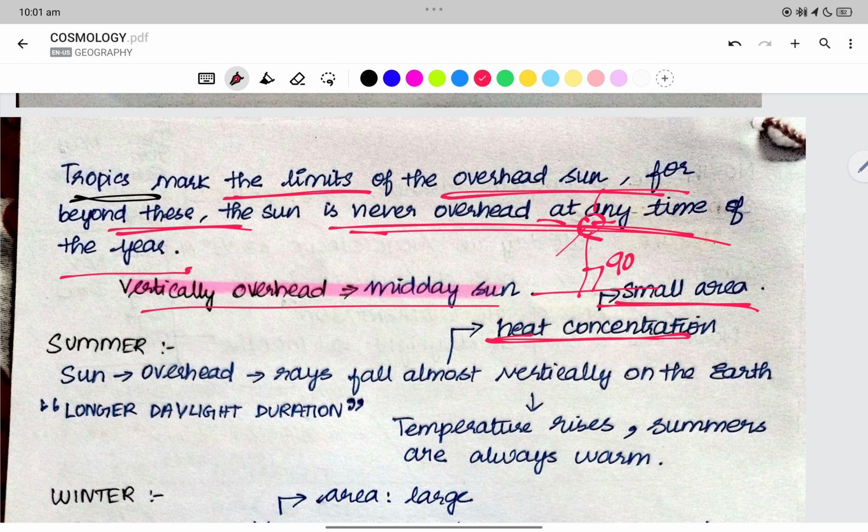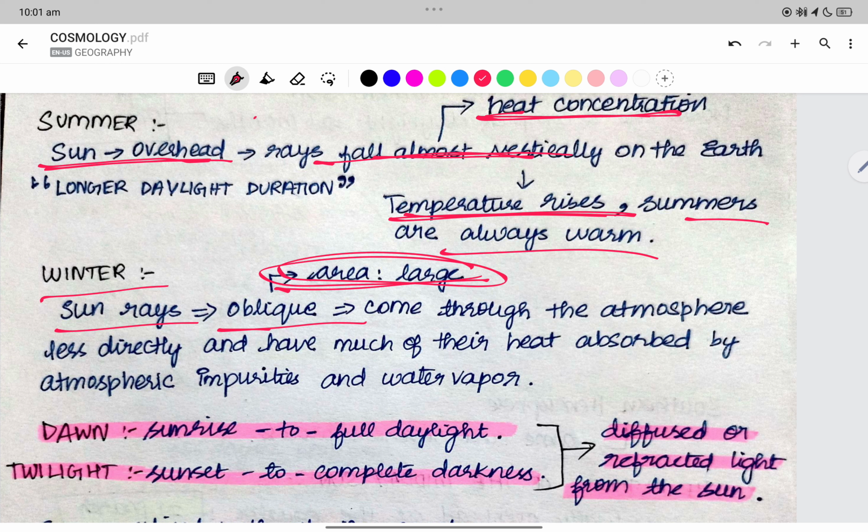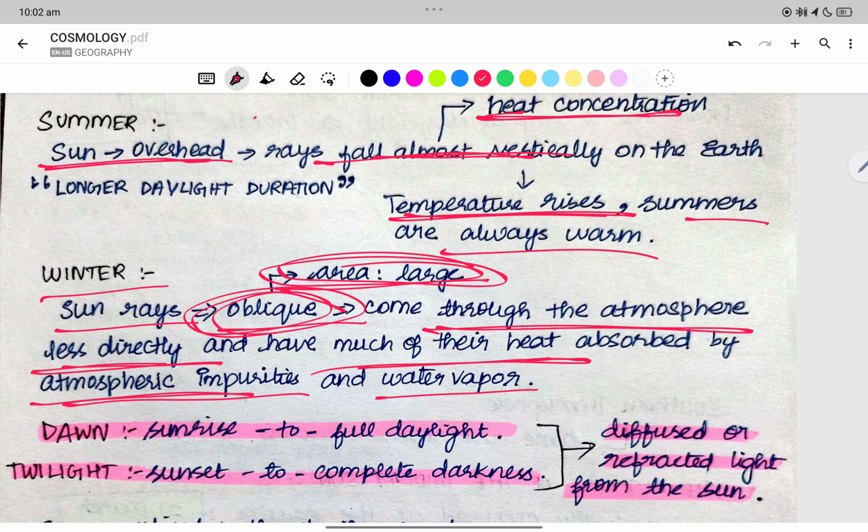Heat concentration in a small area. When the sun rays fall vertically overhead, the heat is concentrated in this area. When the sun is straight on the earth, it covers less area. Slanting covers more area, but less heat. Less area, more heat; more area, less heat. Summer is the overhead sun. The rays fall vertically on the earth. Longer day duration, temperature rises. Summers are warm. Winter sun rays are oblique and cover a large area. So sun rays are vertical in summer and oblique in winter. They come through the atmosphere less directly and have much of the heat absorbed by atmospheric impurities and water vapor.